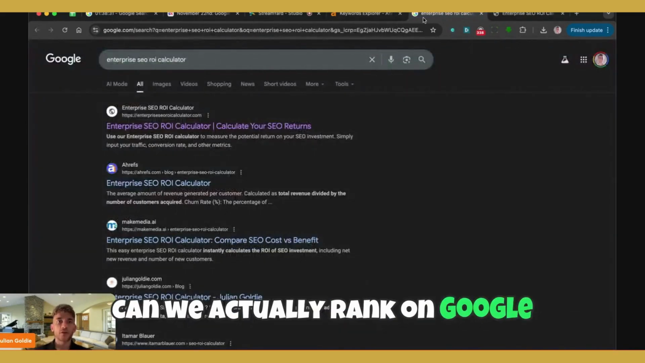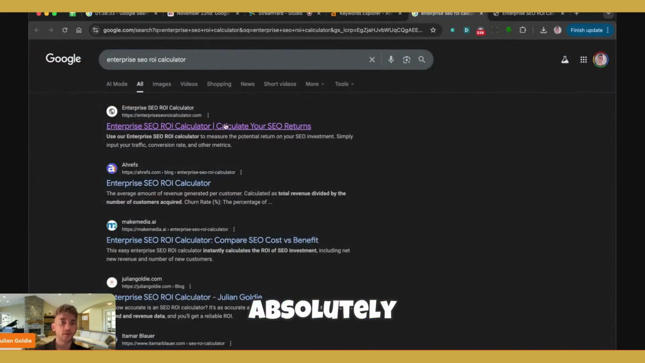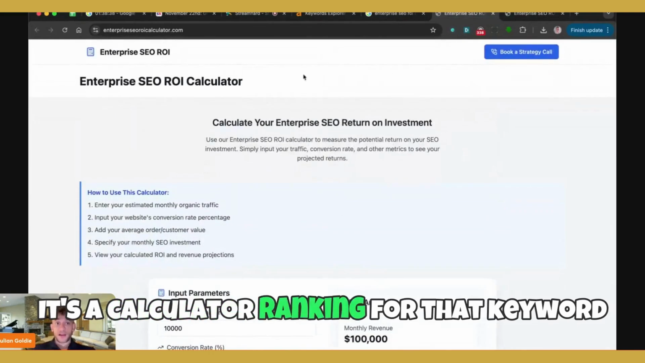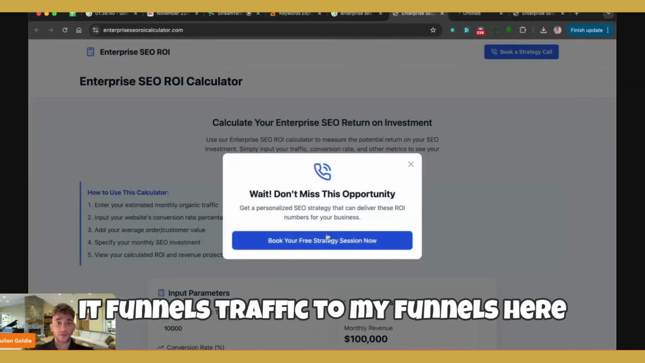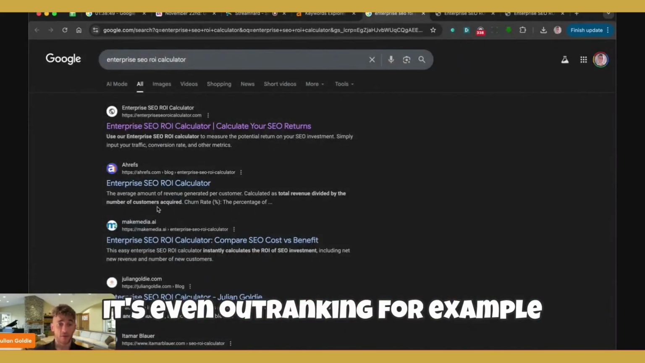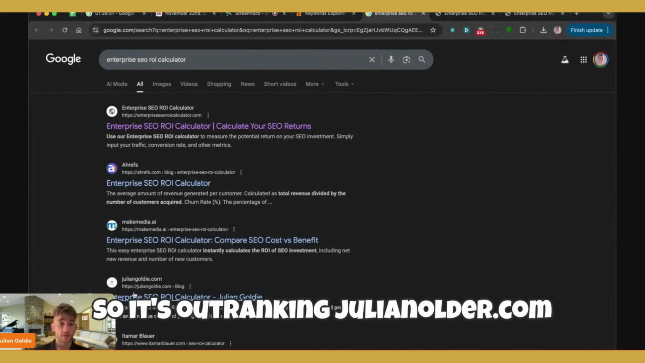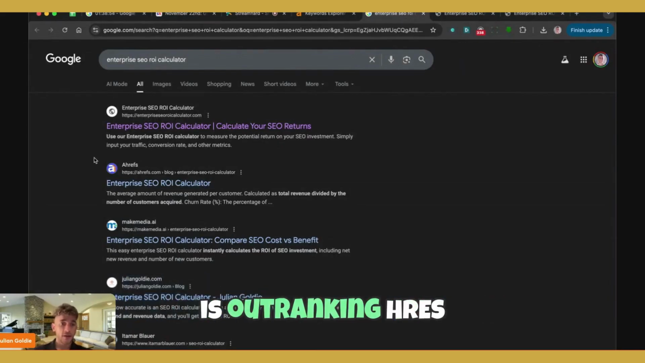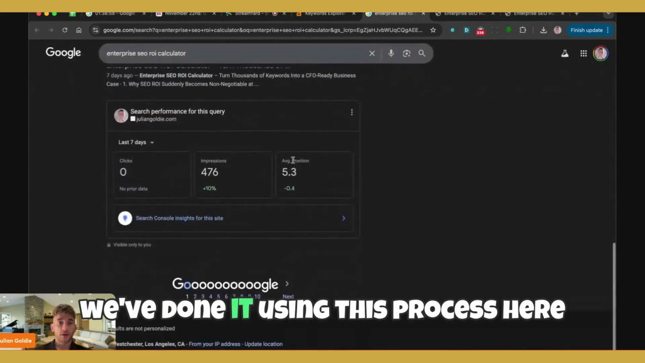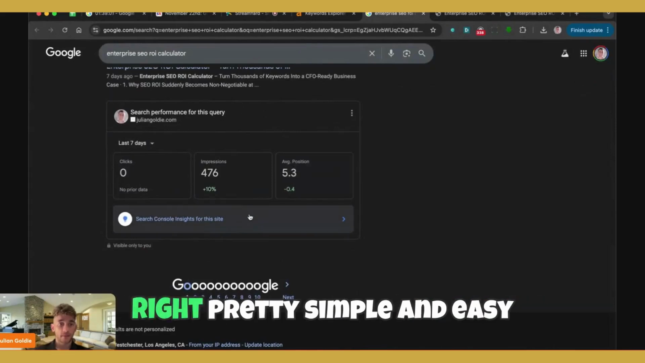Can we actually rank on Google for those target keywords? Absolutely. So this is a page that we created a year ago. It's a calculator ranking for that keyword. It funnels traffic to my funnels here, and it's really easy to build out these SEO sites using Antigravity. It's even outranking, for example, Ahrefs or even my main website. So it's outranking juliangoldie.com. It's outranking Ahrefs, which is a super powerful website, and we've done it using this process here. Right, pretty simple and easy.